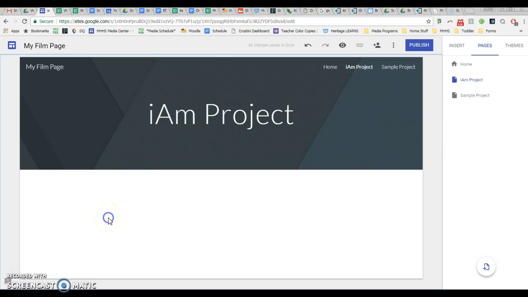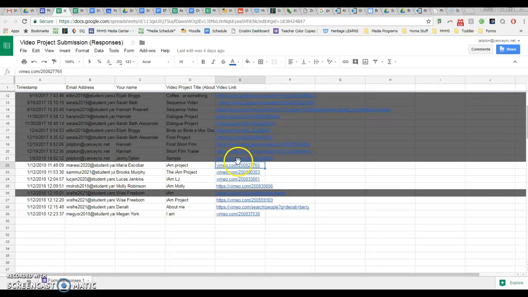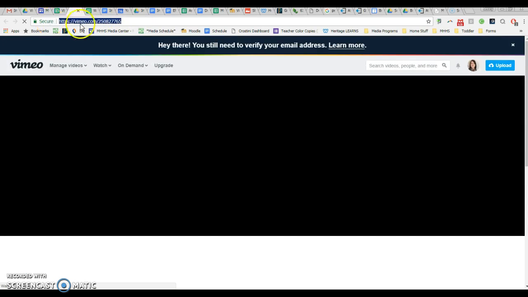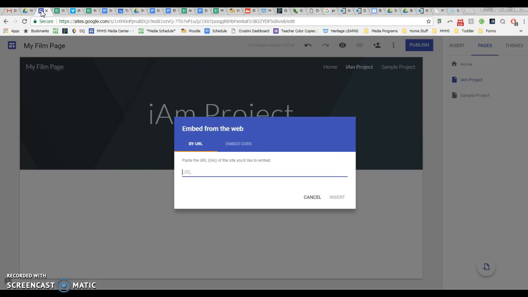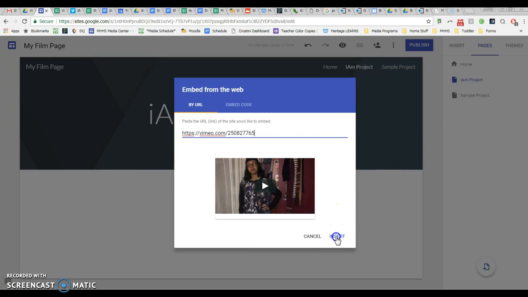If I double click, I'm going to get these menu options, and I'm going to hit embed. And here I will paste the URL to my video link. So I'm just going to pull one of your video links that you've submitted here. So here in Vimeo, I'm going to get my entire URL, copy that, go back to my web page, and paste it in here, and tell it to insert.